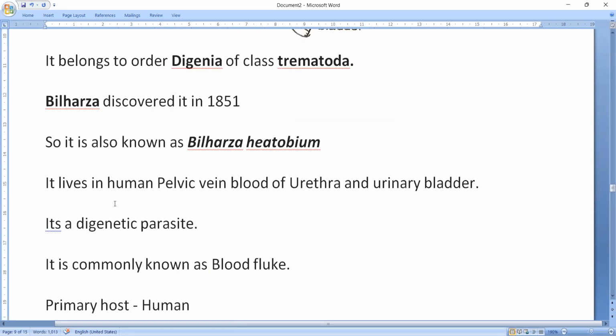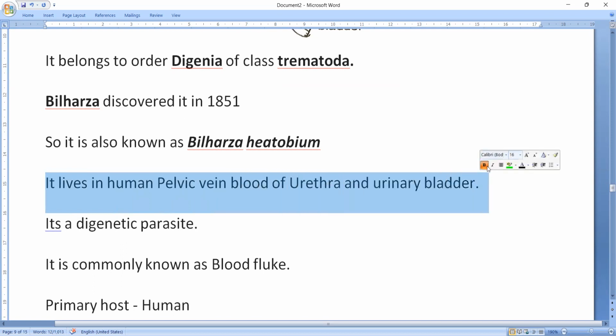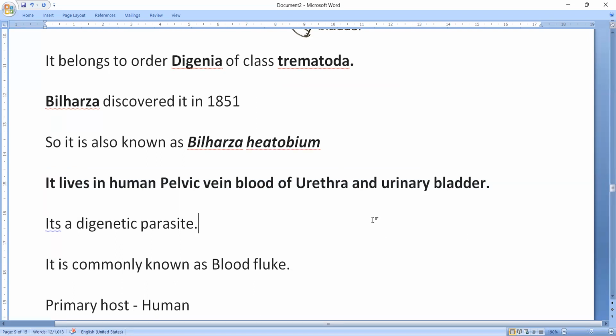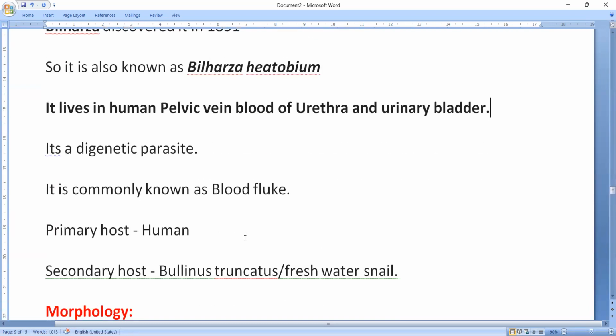Okay, named after him. It lives, this is important, in the human pelvic veins, in the blood of the urethra and urinary bladder. Simply, you can say urethra and urinary bladder blood. Okay, so that's important. It is a digenetic parasite. That means it completes its life cycle in 2 hosts. Okay, it is commonly known as blood fluke. This is important.